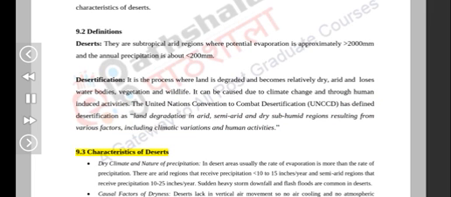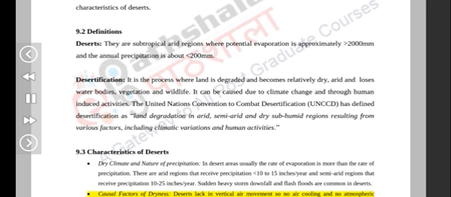9.3 Characteristics of deserts. Dry climate and nature of precipitation. In desert areas usually the rate of evaporation is more than the rate of precipitation. There are arid regions that receive precipitation less than 10 to 15 inches per year and semi-arid regions that receive precipitation 10 to 25 inches per year. Sudden heavy storm downfall and flash floods are common in deserts.